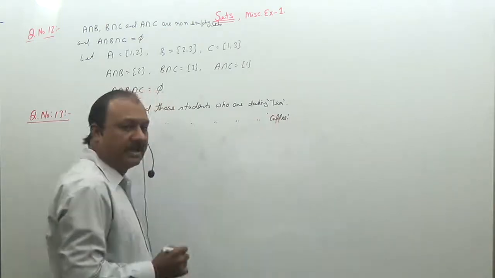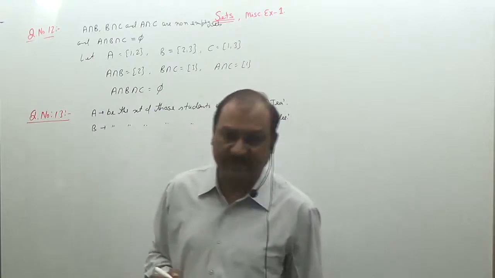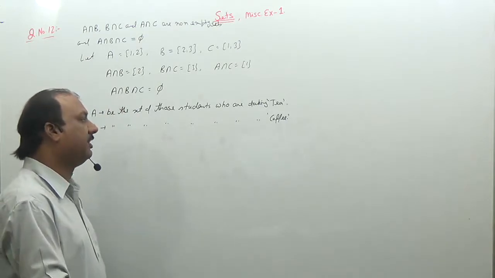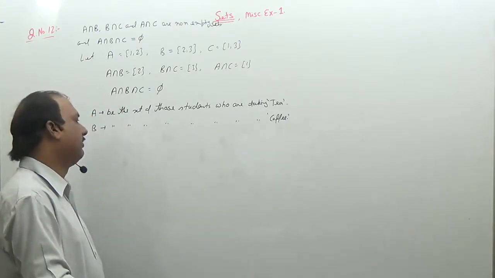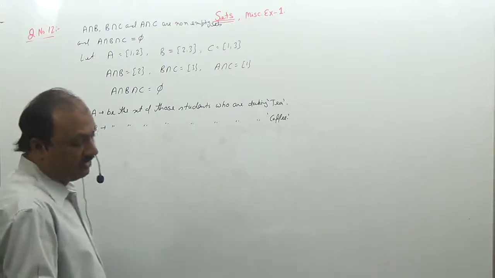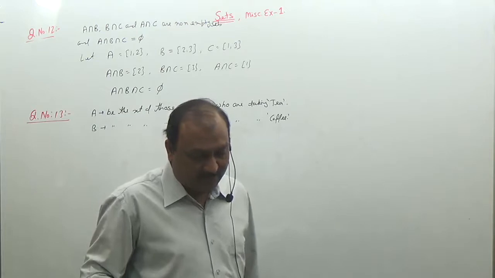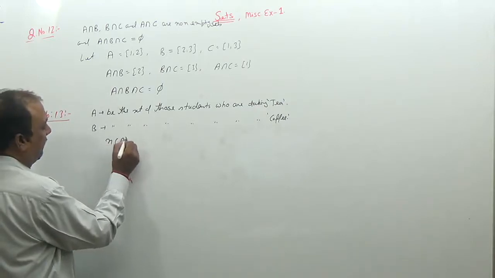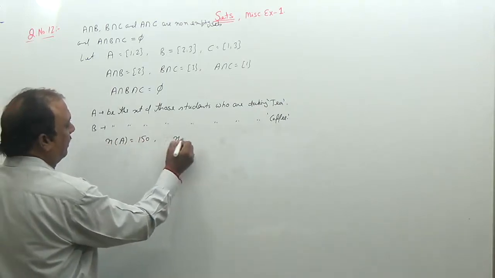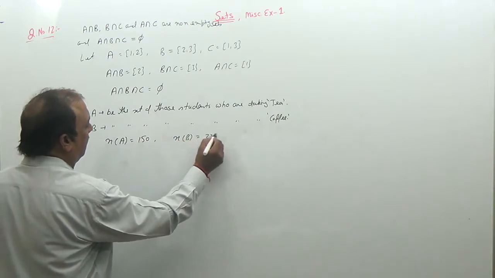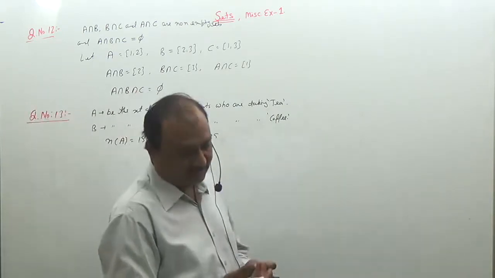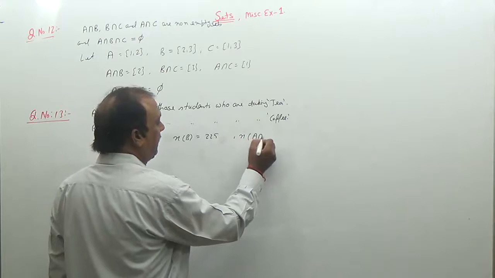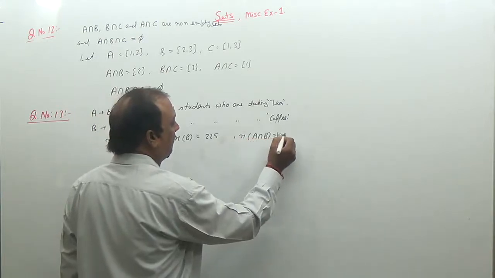So we have defined two types of sets here. One set A includes all those students who are taking tea, and the second set B includes those students who are taking coffee. So first it is given that 150 students were found to be taking tea. That is, the number of students in set A is 150. The number of students in set B is 225, because there are 225 students taking coffee, and 100 were taking both. That is, n(A intersection B) is 100.